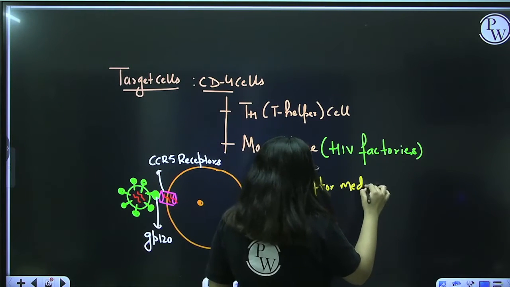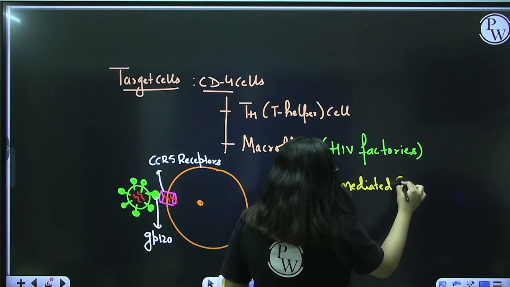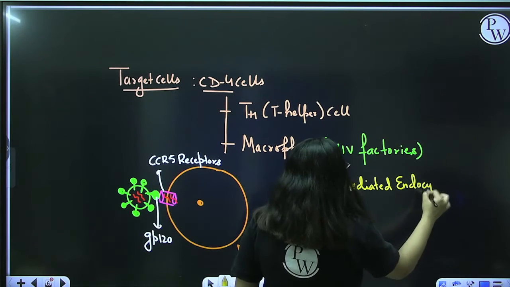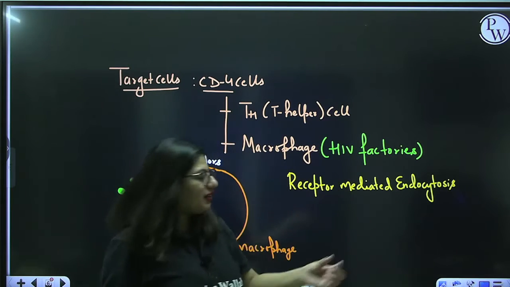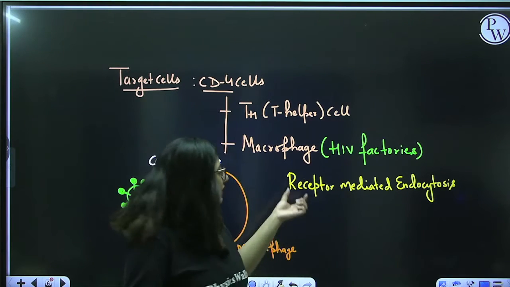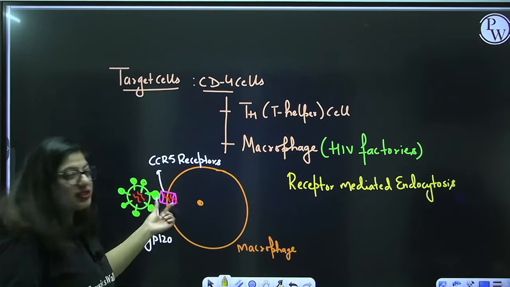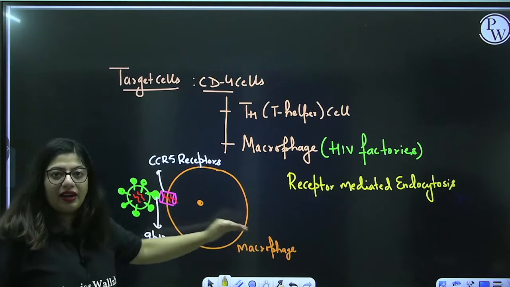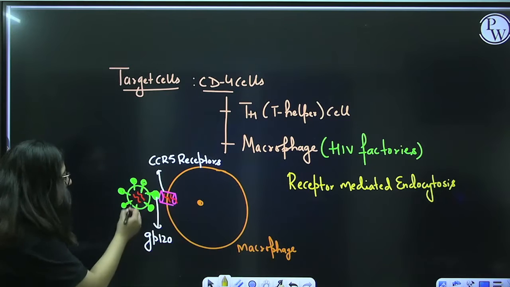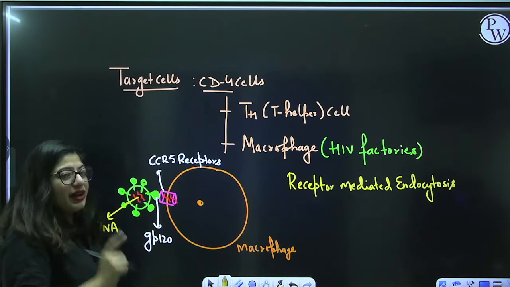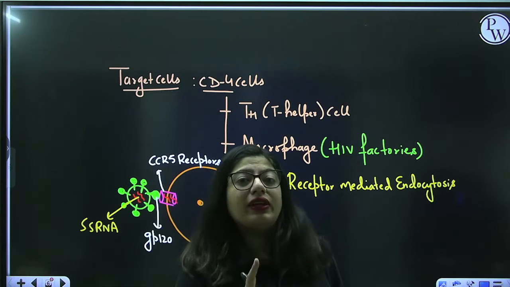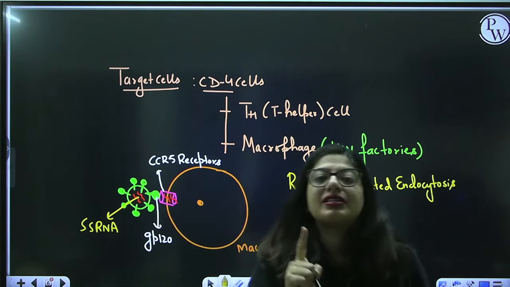Endo means inside, cyto means cell. Receptor mediated means with the help of a receptor something is going inside the cell. What is going inside the cell? The single stranded RNA. The complete virus never enters the cell, only the genome enters inside the cell.